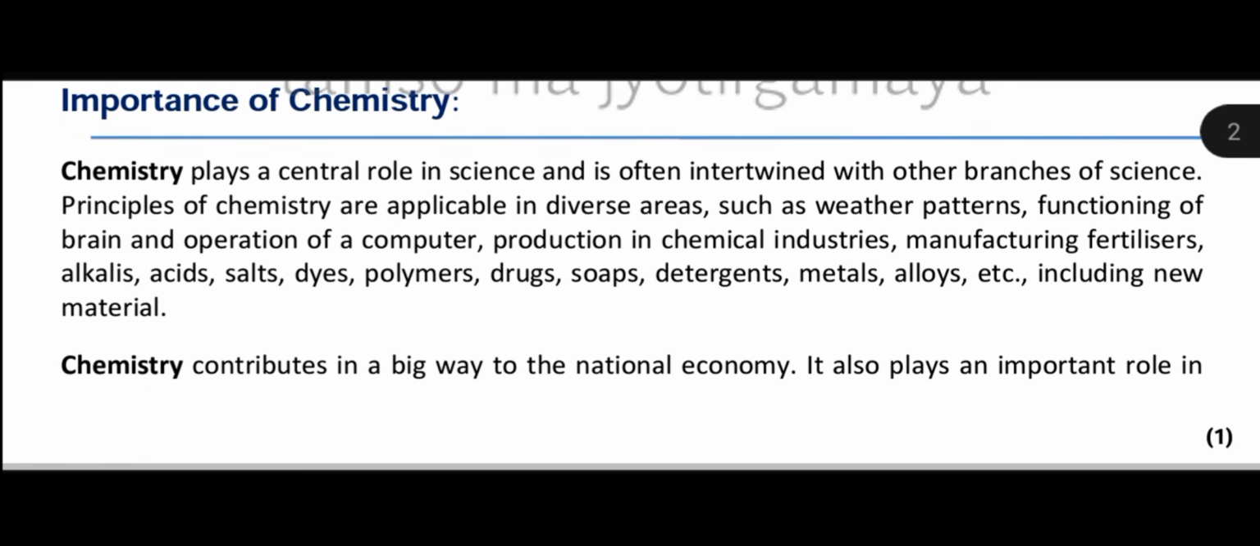Now, as you all know, chemistry plays a central role in the sciences and is often intertwined with other branches of science. ये other branches के साथ भी क्या है वो जुड़ी हुई है. Now, the principles of chemistry are applicable in diverse areas like weather patterns, functioning of the brain, operation of a computer, production of chemical industries, manufacturing fertilizers, alkali, acids, salts, dyes, polymers, drugs, soap, detergent, metals, alloys, etc., including new materials. Under this chemistry branch, we deal with all these substances that form in these branches.